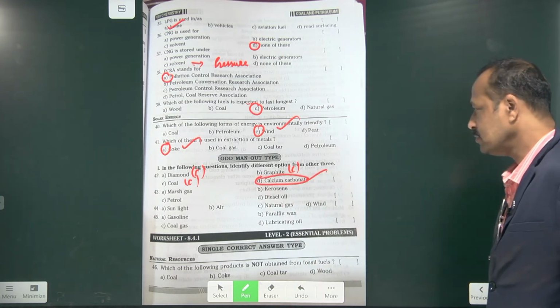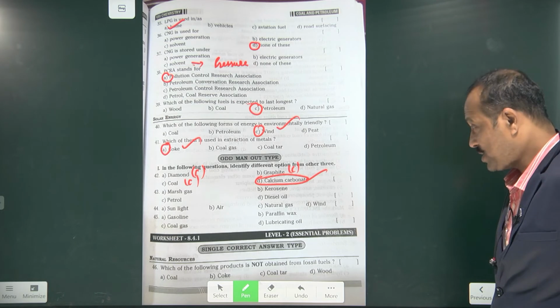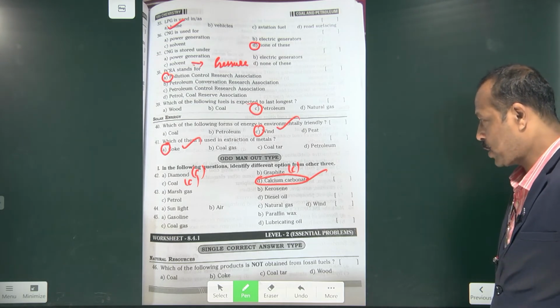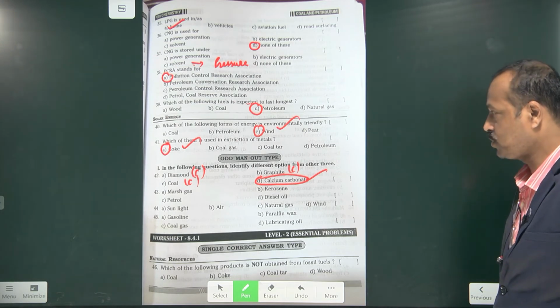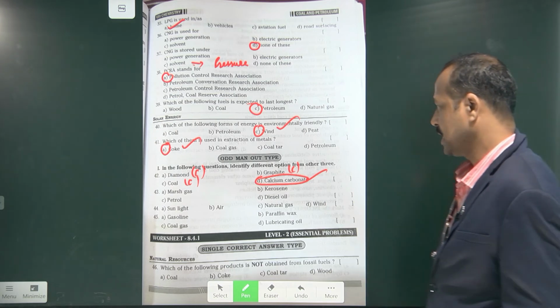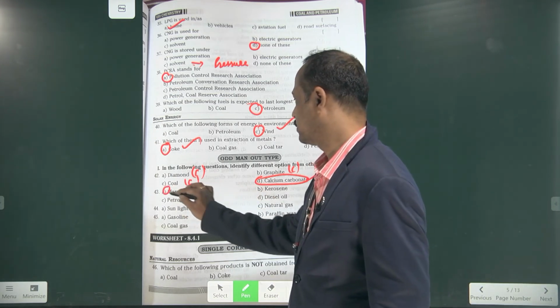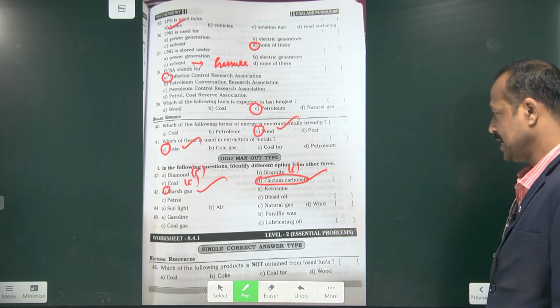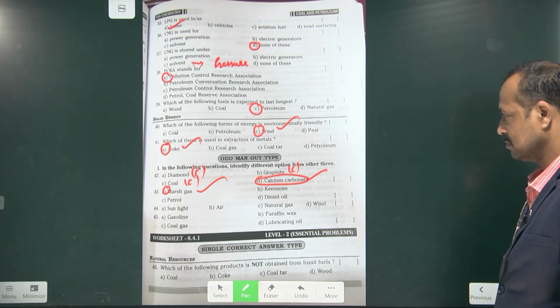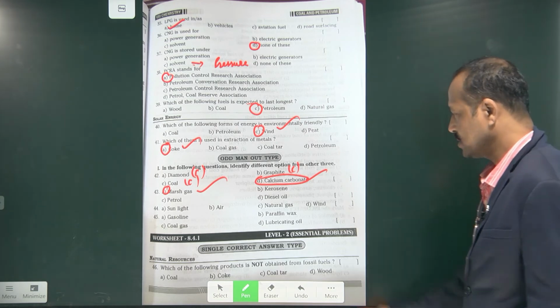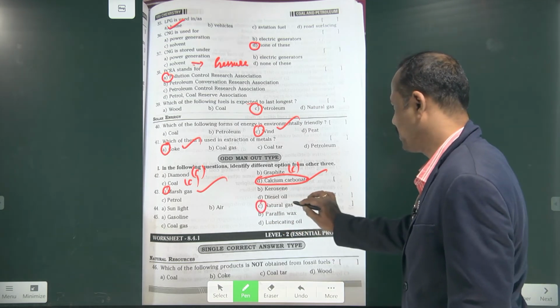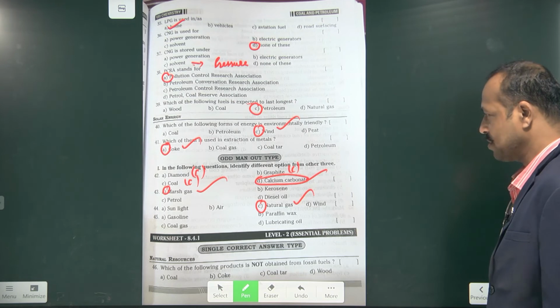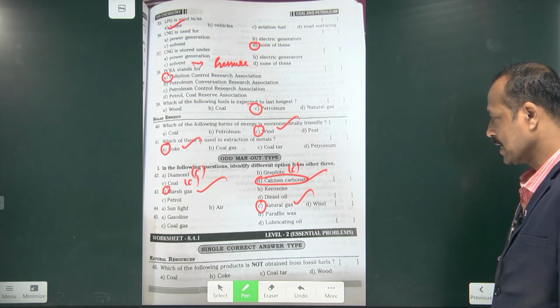Next, marsh gas, kerosene, petrol, diesel. In these four, which is marsh gas? Very good. Next, sunlight, air, natural gas, wind. Natural gas. Very good. Next, gasoline, paraffin wax, coal gas, lubricating oil.